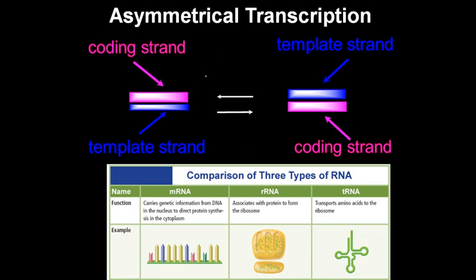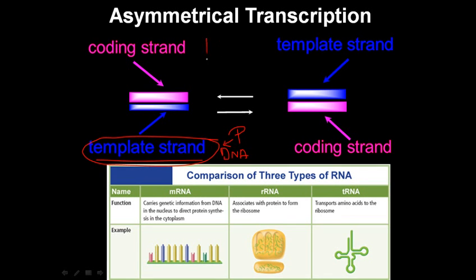Now let's talk about the concept of asymmetrical transcription. What do we mean by asymmetrical transcription? When you transcribe mRNA from DNA, we are actually talking about two different strands. We are talking about a template strand. In this case, one strand has to act as the template strand. Remember, in DNA replication, I told you the parental strand acts like a template strand, and in this case too, the DNA strands work like template strands.